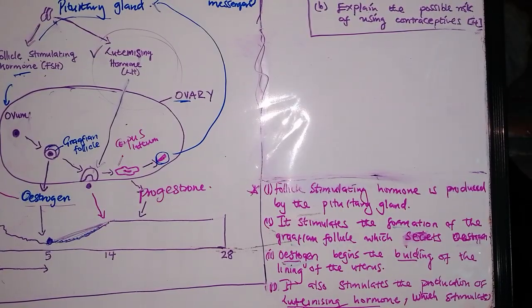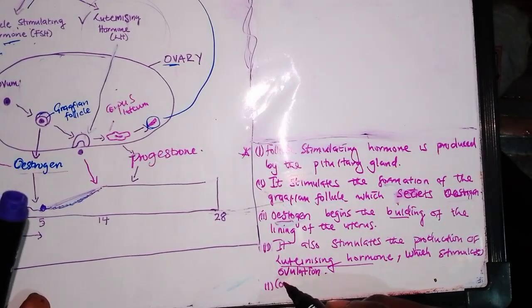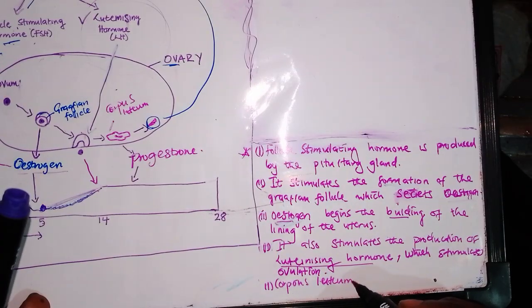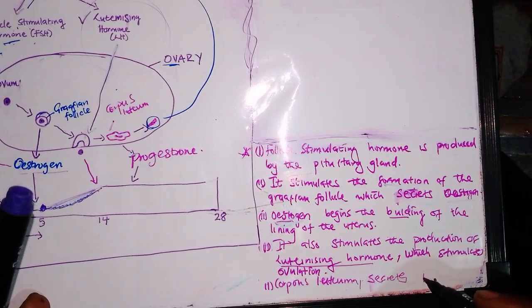The corpus luteum, that's what produces, or secretes, progesterone.